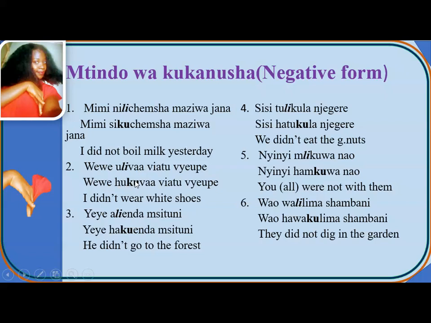Ku is a negative tense marker for past tense. Vaa is a verb which means wear, and viatu is a noun which is shoes. And vyeupe, this is an adjective which is white.